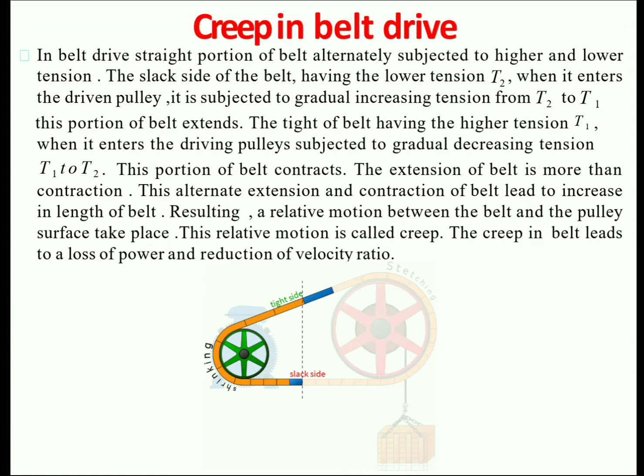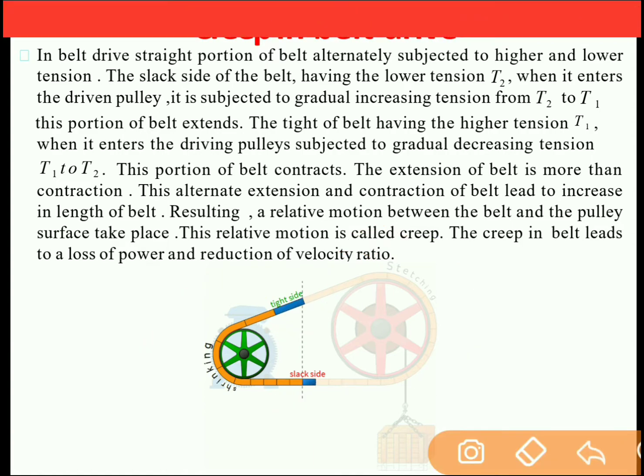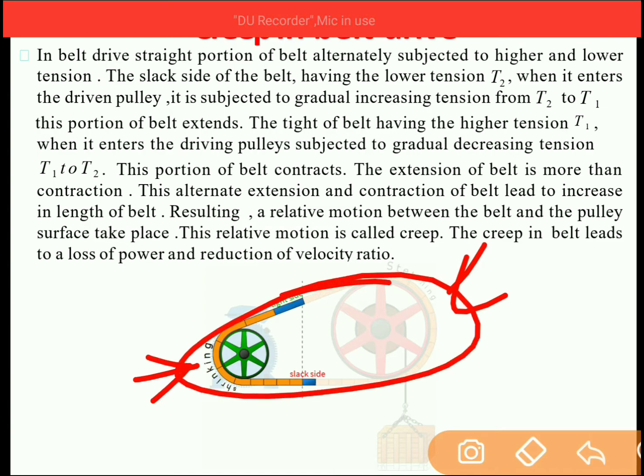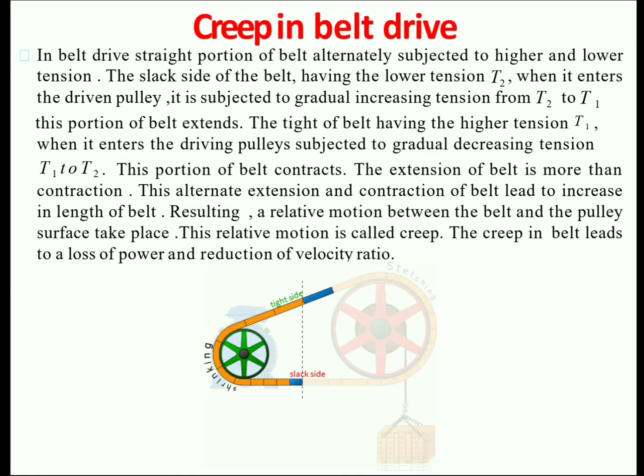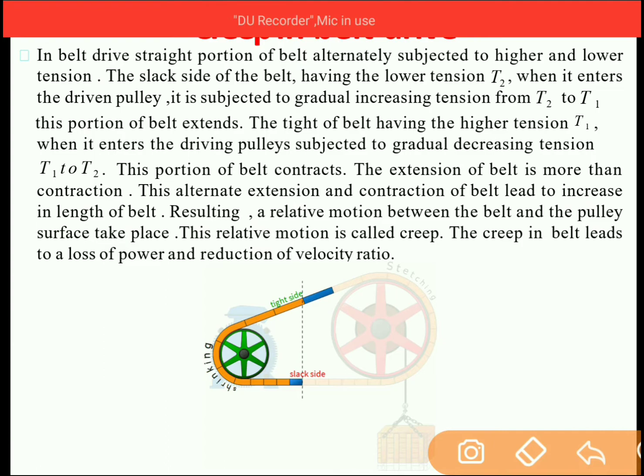When this stretching and shrinking takes place for a longer period of time, the length of the belt will increase, and as the length of the belt increases, there won't be any proper grip between the driving pulley and the belt. So as the proper grip is not maintained, the drive will fail and it won't be able to transmit the power from the driving shaft to the driven shaft. Now let us study this description in detail.